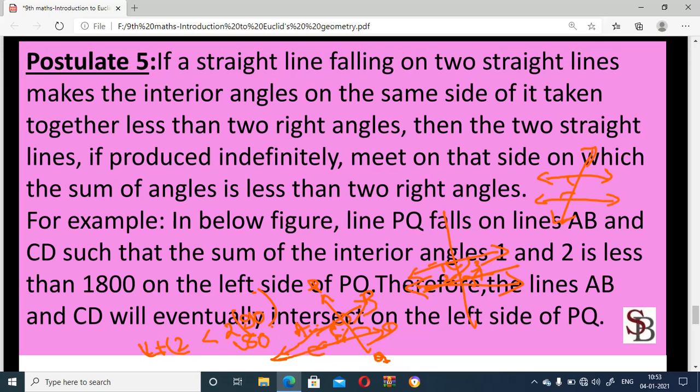Postulate 5 states that if a straight line falling on two straight lines makes the interior angles on the same side of it taken together less than two right angles, means we take two straight lines. A transversal can be drawn using these two lines. The transversal cuts the two lines. Then the sum of interior angles is less than two right angles, and the two lines meet when produced.